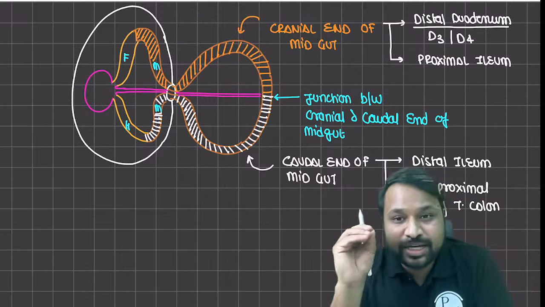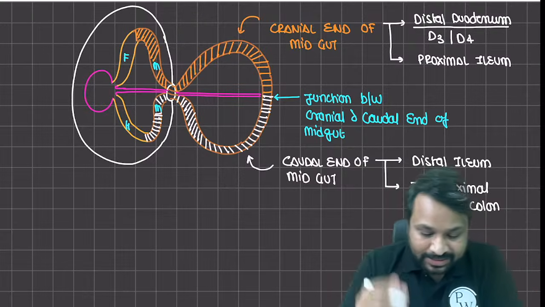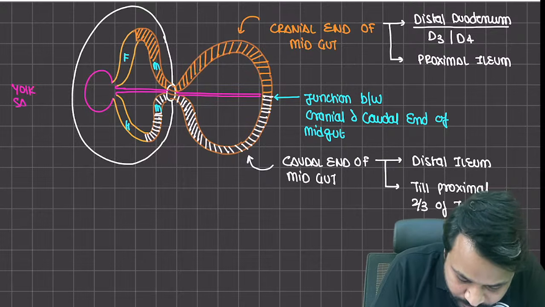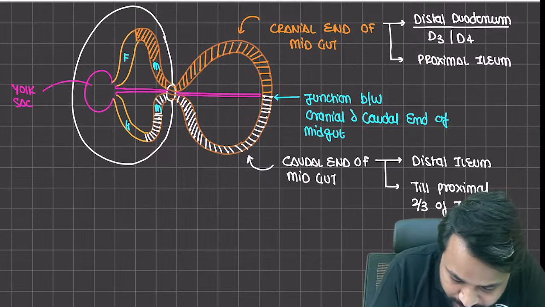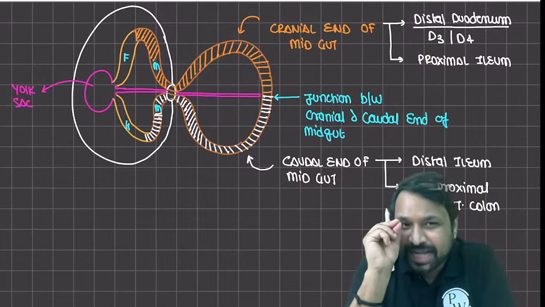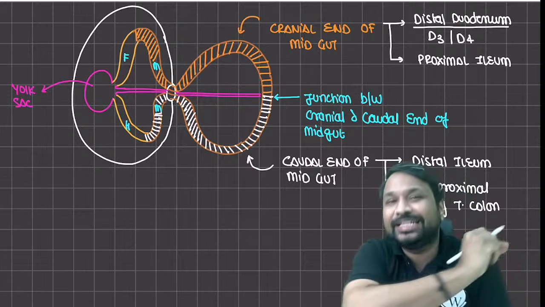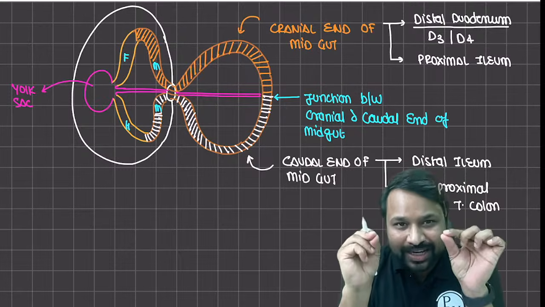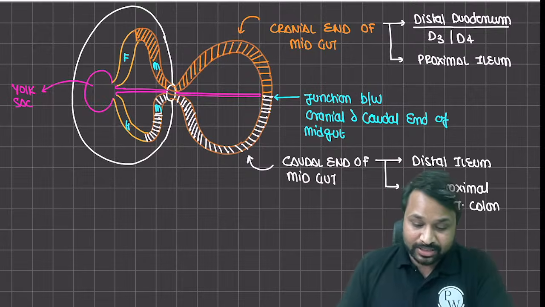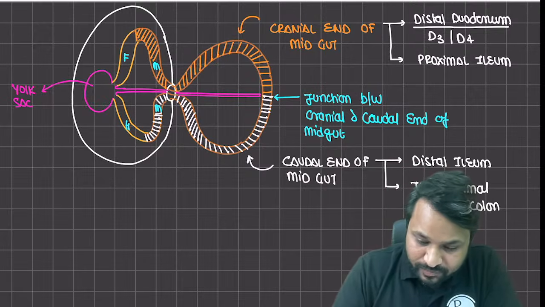ठीक है. ये जो duct है ना, जो yolk sac से निकल के आ रही है, this is your yolk sac. अब ये yolk sac से जो duct बन के निकल के आ रही है, that duct is going to precisely go and attach to the junction between the cranial and the caudal end of the midgut, or this duct is your famous what?